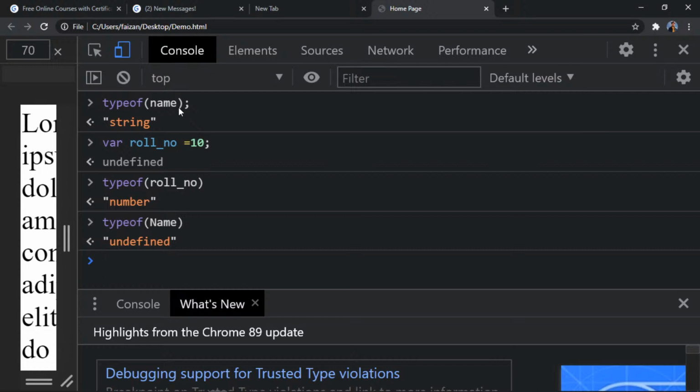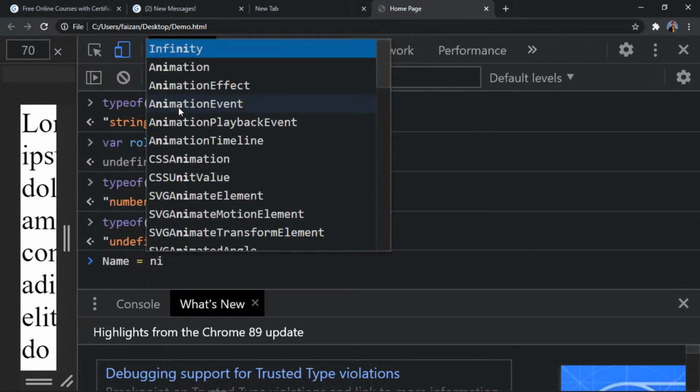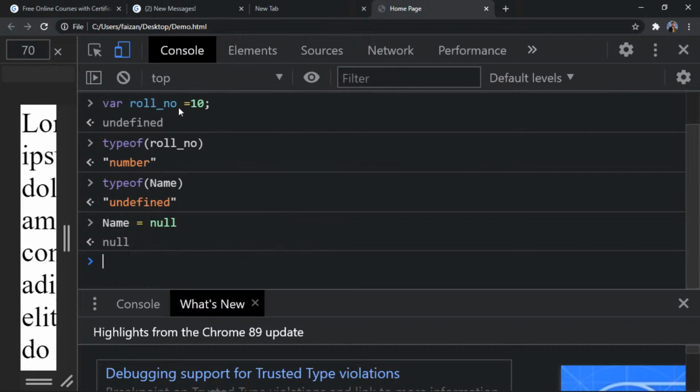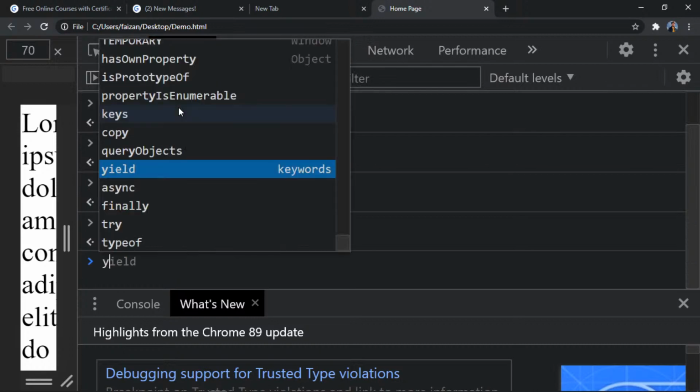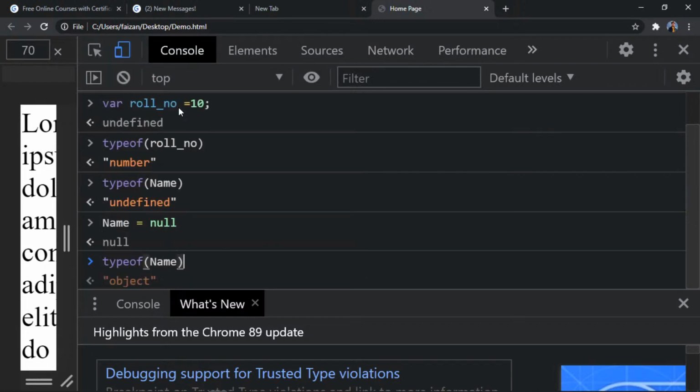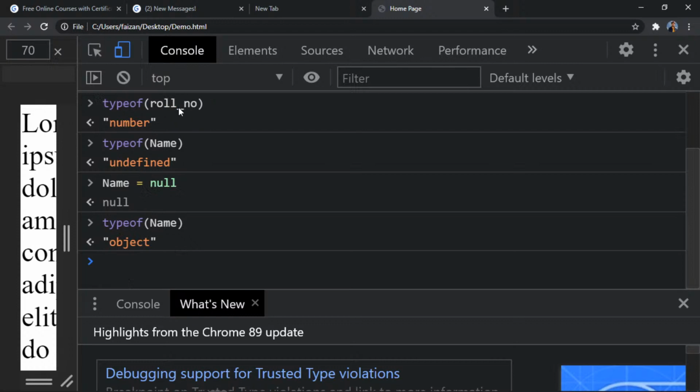Now you might say okay sir, everything is good. Well, if I stored null in this, which I obviously can, what should be the type this time around? It is an object. Now don't be scared. Why didn't it give us null?